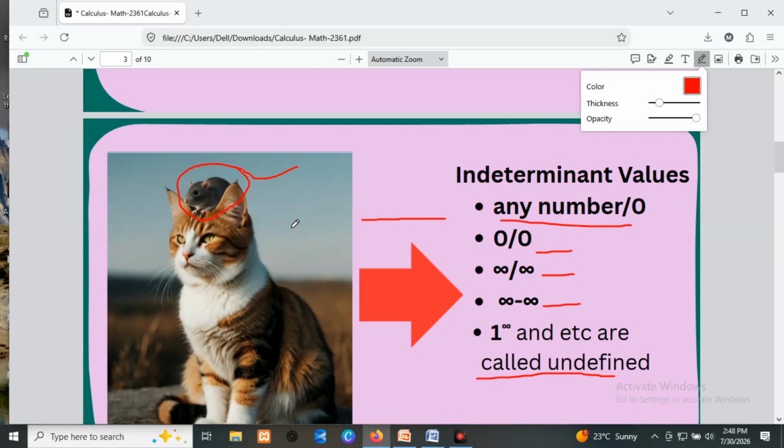At that time, the life of the rat is discontinuous, or it cannot be alive. So this is what continuity at a point means.